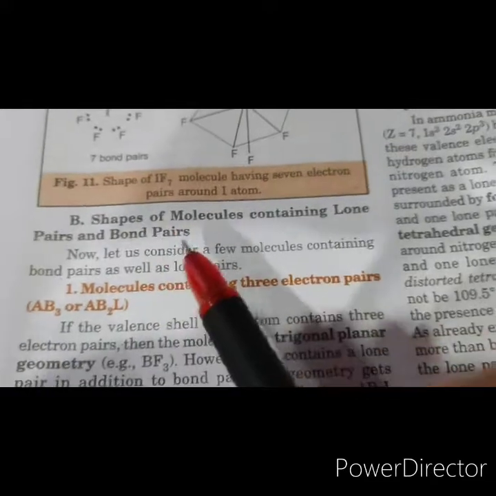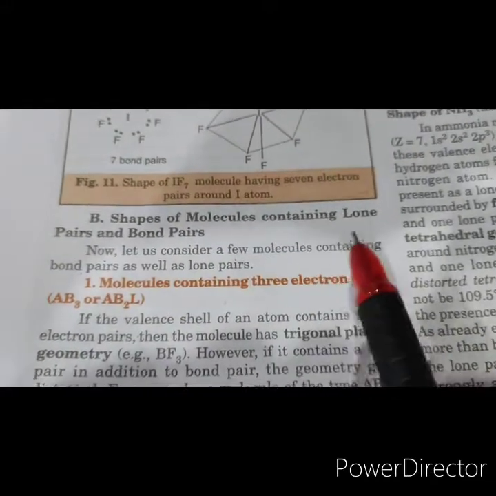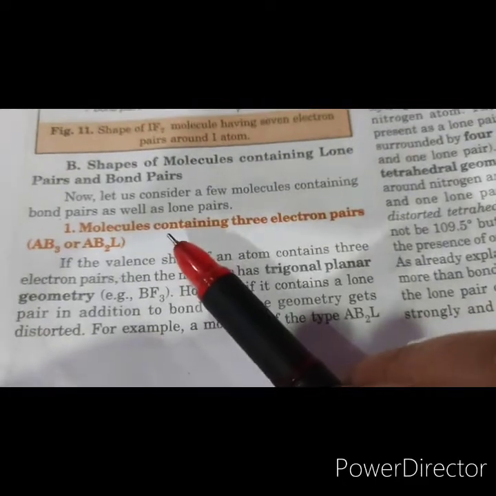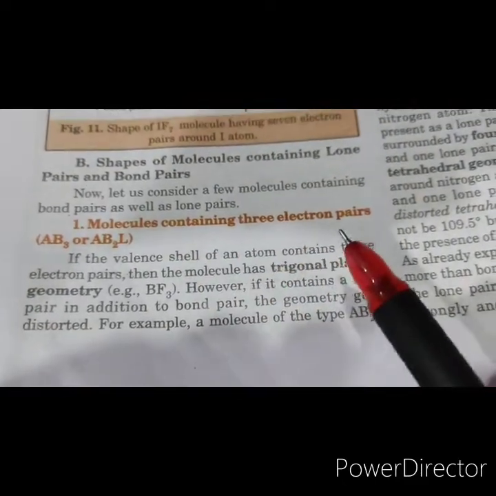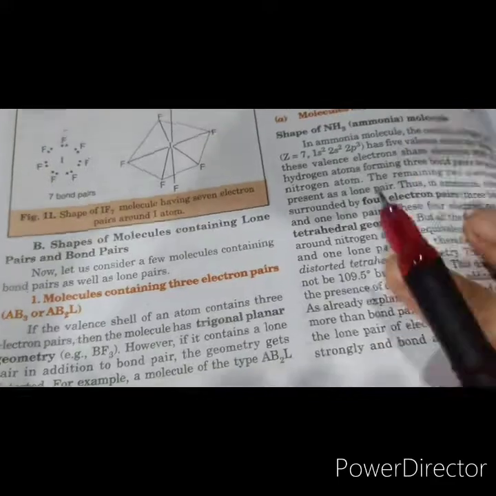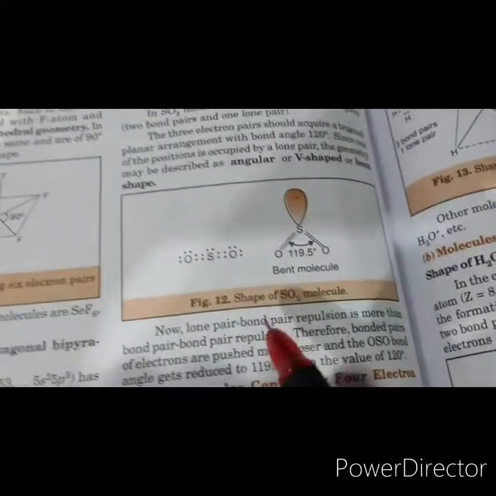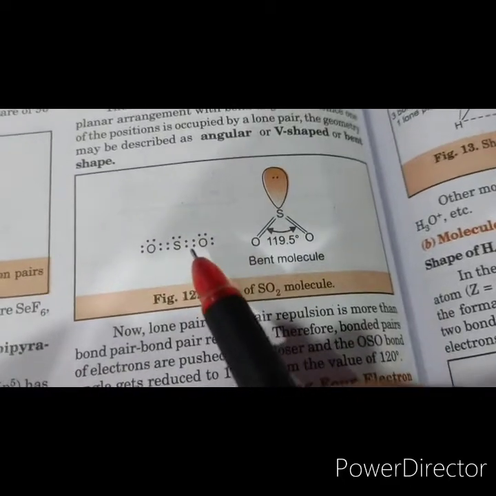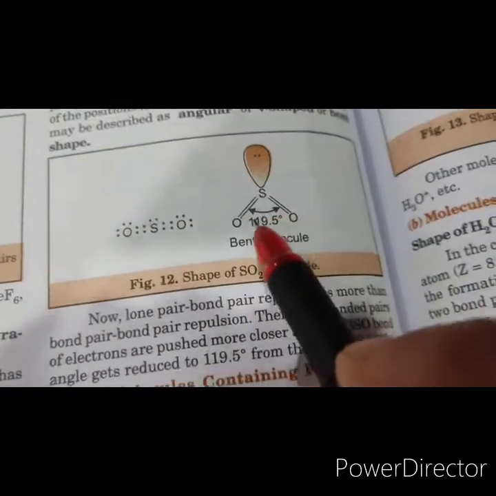Let us now discuss the shapes of molecules which contain lone pairs as well as bond pairs. For example, first we'll take molecules containing 3 electron pairs, right? In this case we take the example of sulfur dioxide. Now sulfur dioxide has 3 electron pairs around the central atom.